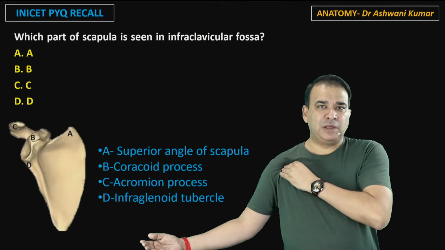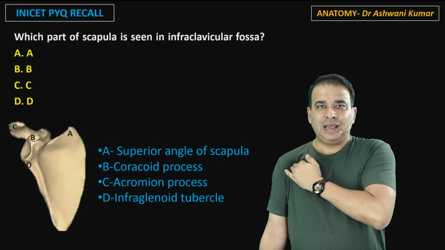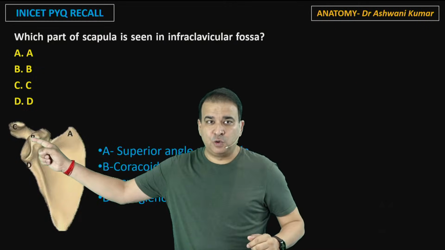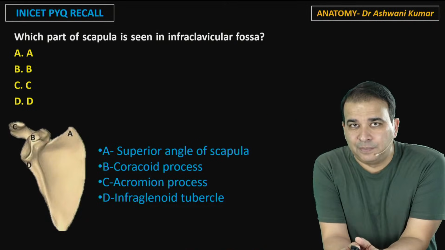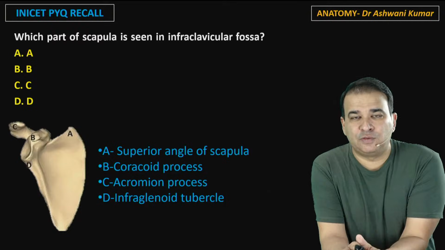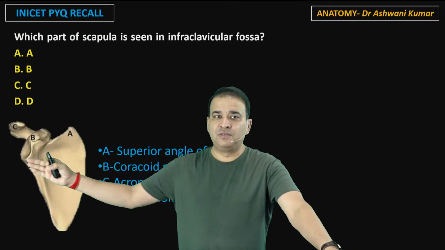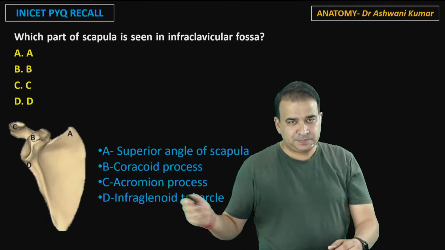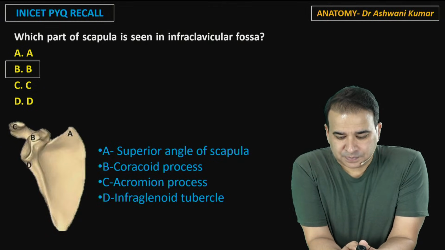But in deep palpation, if you relax your shoulder, you can actually feel a bone there, and that you're feeling is a coracoid process. So coracoid process, which is marked as B over there, is something which will be felt in deep palpation on the lateral side of the infraclavicular fossa. Not the superior angle of scapula, not the infraangular tubercle, and of course, no chance of acromion process, which is at the back. So B, that is a coracoid process.